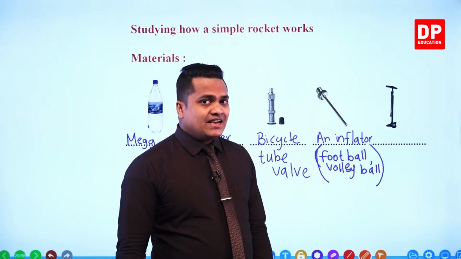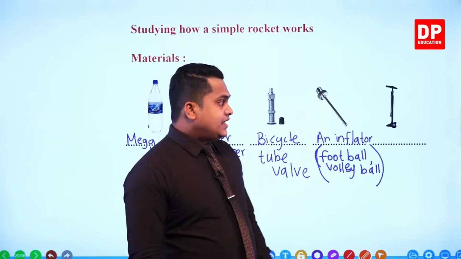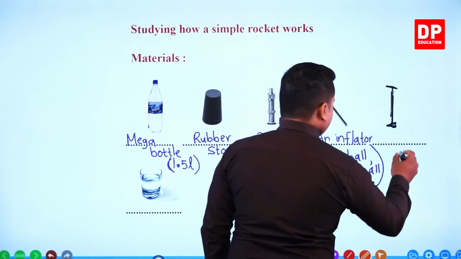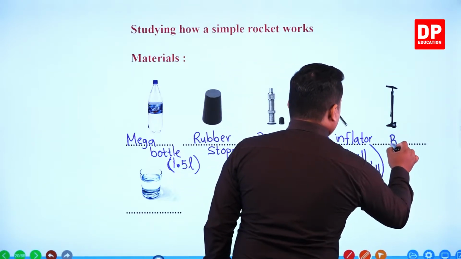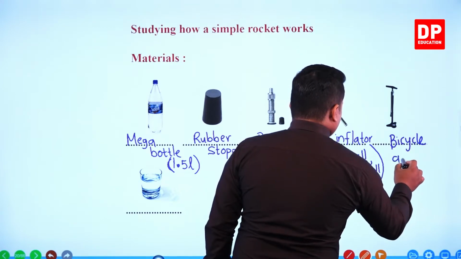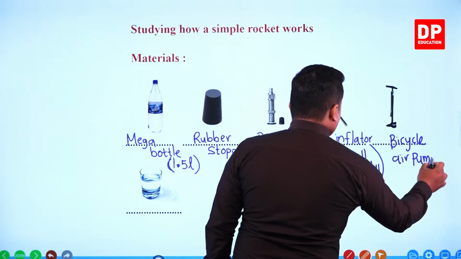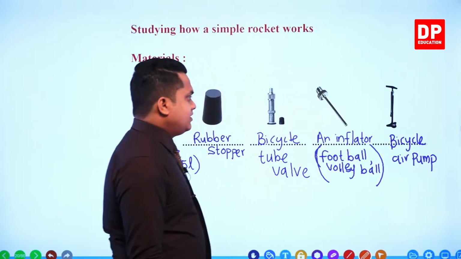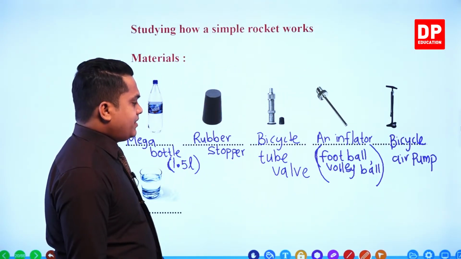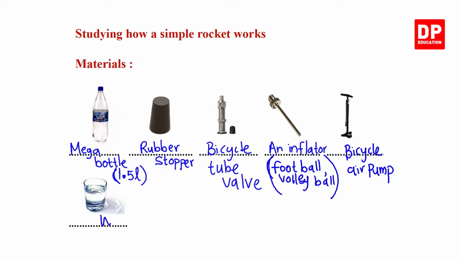So you'll be needing that inflator as well. Okay. Then the final one, bicycle air pump. Right? Bicycle air pump. And of course, we'll be needing some water as well.